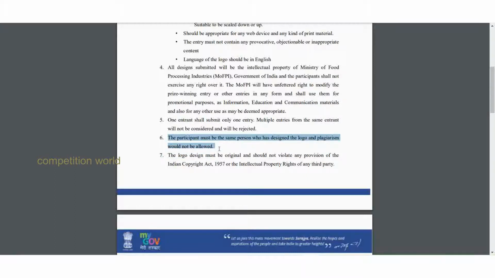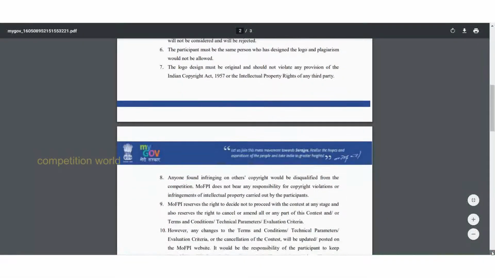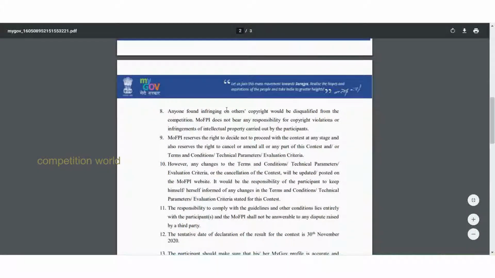The participants must be the same person who has designed the logo, and plagiarism is not accepted, and the copyright should be your own copyright. Anyone found infringing will be penalized. So you should not do plagiarism, as I told earlier. So obey these terms and conditions.